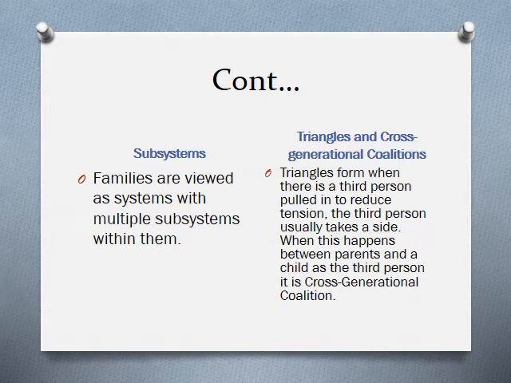Subsystems. Families are viewed as systems with multiple systems within them. Triangles and cross-generational coalitions. Triangles form when there is a third person pulled in to reduce tension. The third person usually takes a side. When this happens between parents and a child as a third person, it is a cross-generational coalition.